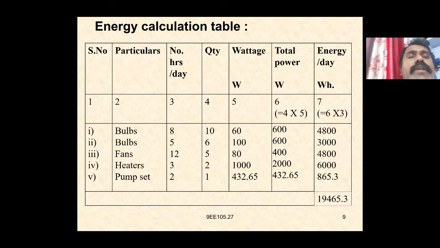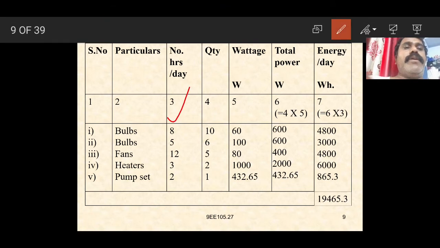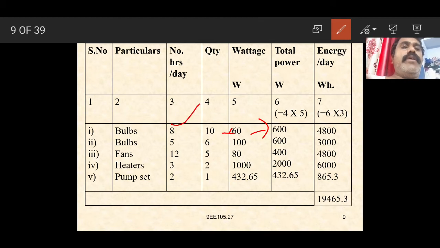In order to calculate the electricity bill, we have to write the table. The columns are serial number, particulars, number of hours per day, quantity, wattage, total power in watts, and energy per day. First, the bulbs: working for 8 hours per day, quantity 10, wattage 60. 10 into 60 gives 600 watts total power.